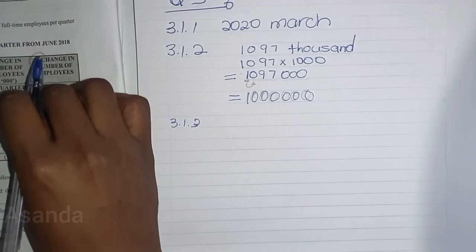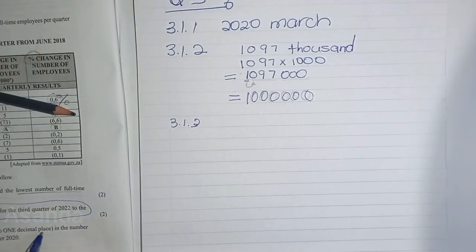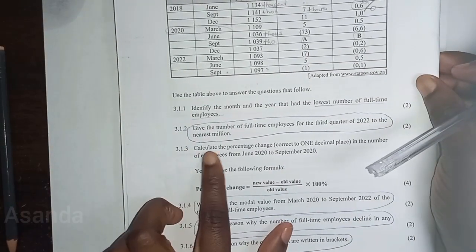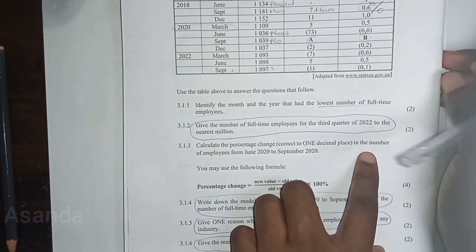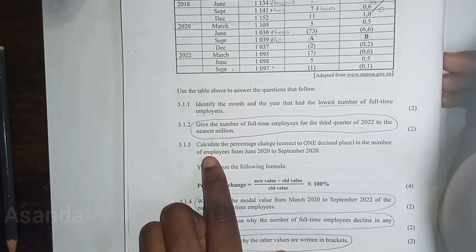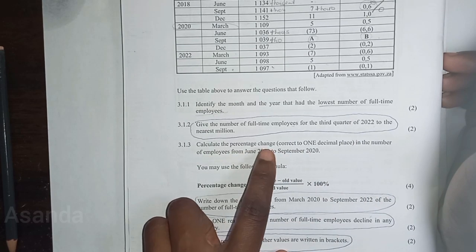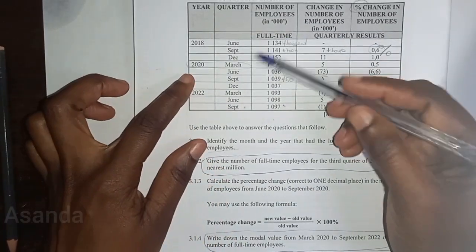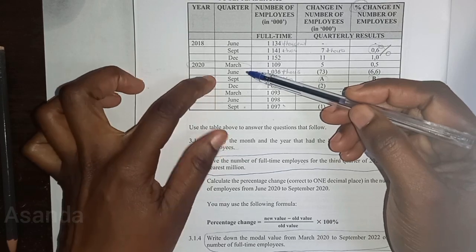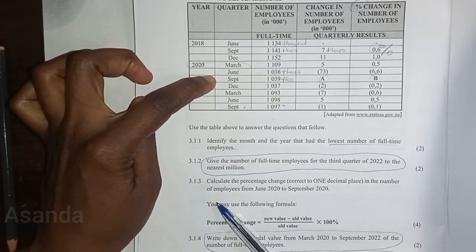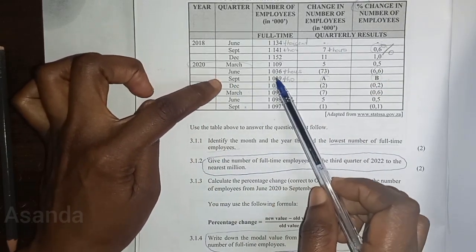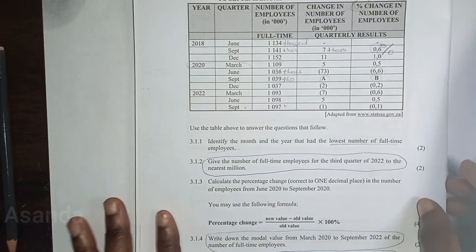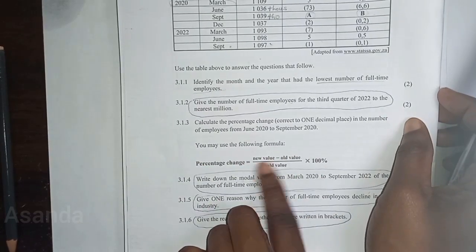Then 3.1.3, calculate the percentage change, correct to 1 decimal place, in the number of employees for June 2020 to September 2020. They're saying now calculate the percentage change. Now, if you see there, from June to September, we don't have it. That's the value A. You may use the following formula. We don't usually get this formula, so you need to know it.